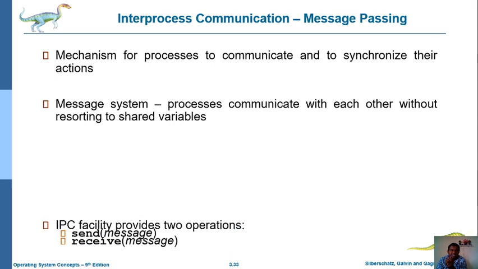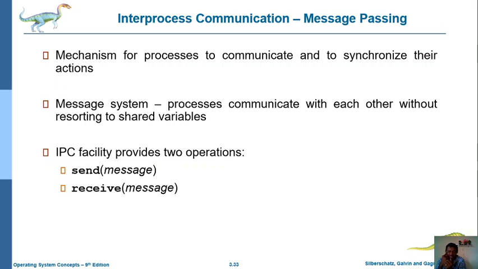So such messages can be passed from one place to another place, or from one process to another process. That is nothing but message passing. In inter-process communication, there are two types of operations, send and receive. It is either sending a message or receiving a message. Whenever it wants to send a message, it uses the send operation. Whenever it wants to receive something, it uses the receive operation. So in this manner.